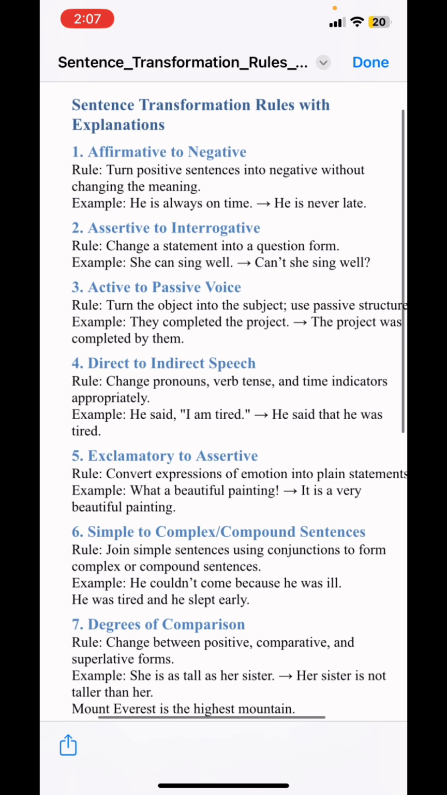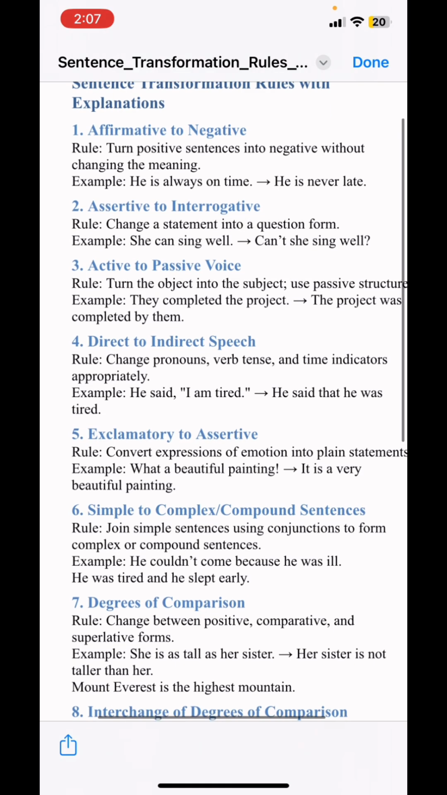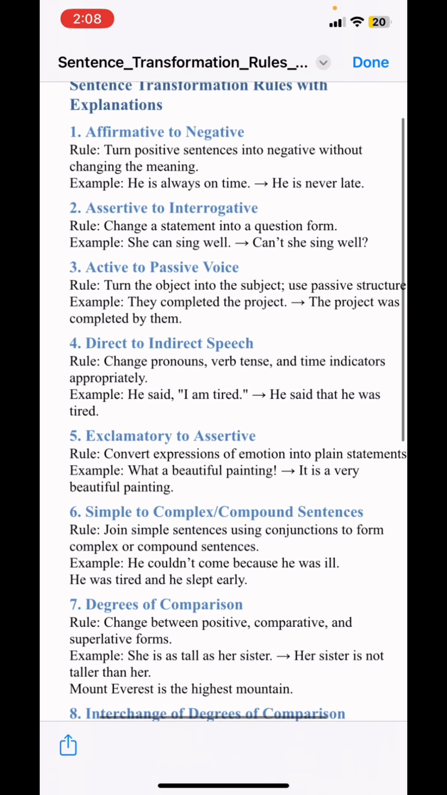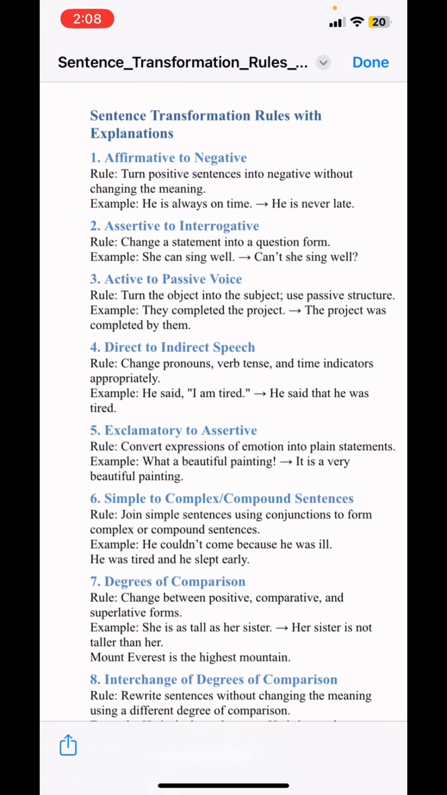If we move to the second one, that is assertive to interrogative. So what's the rule here? It changes a statement into a question form. For example, we can see here: she can sing well. So we are questioning that: can't she sing well? This is assertive to interrogative.